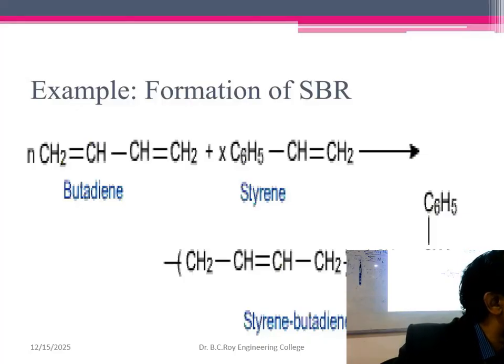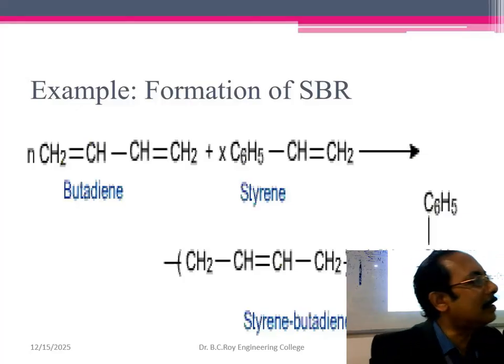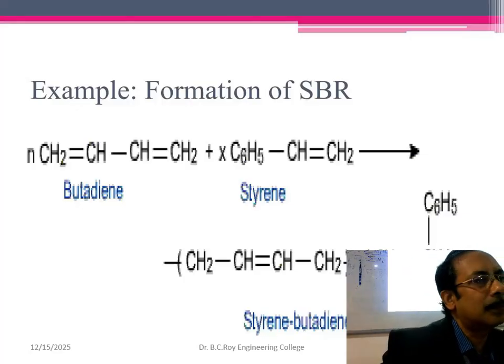Glass breaks when it falls from your hand. If you hammer the glass, it will break. So it is called glass transition temperature. Below that temperature, it will become glass-like material, and above that temperature, it will become flexible. This is called Tg, capital T, small g, glass transition temperature.